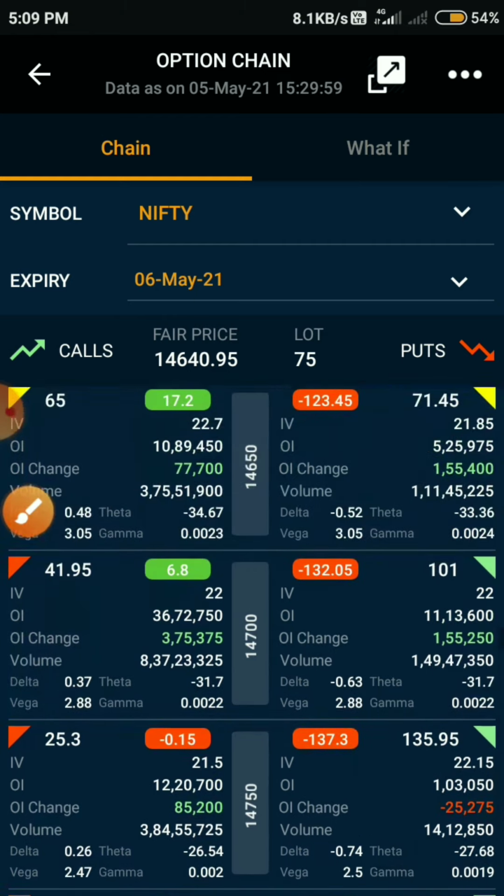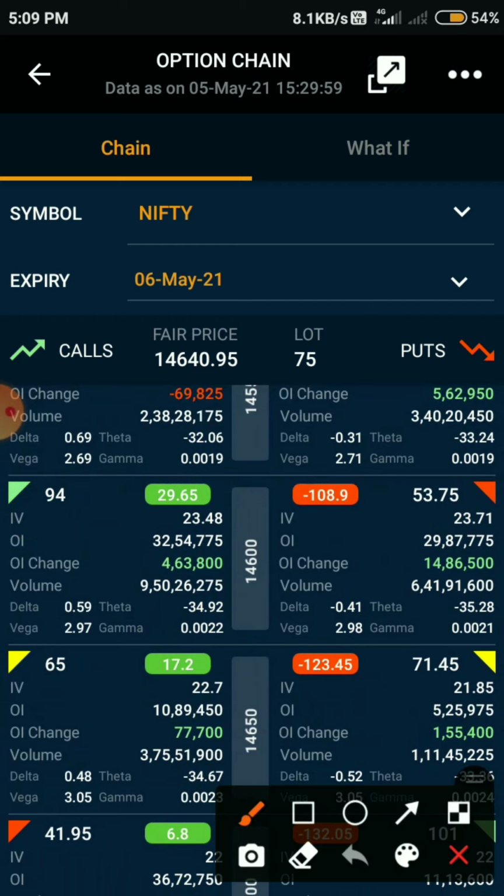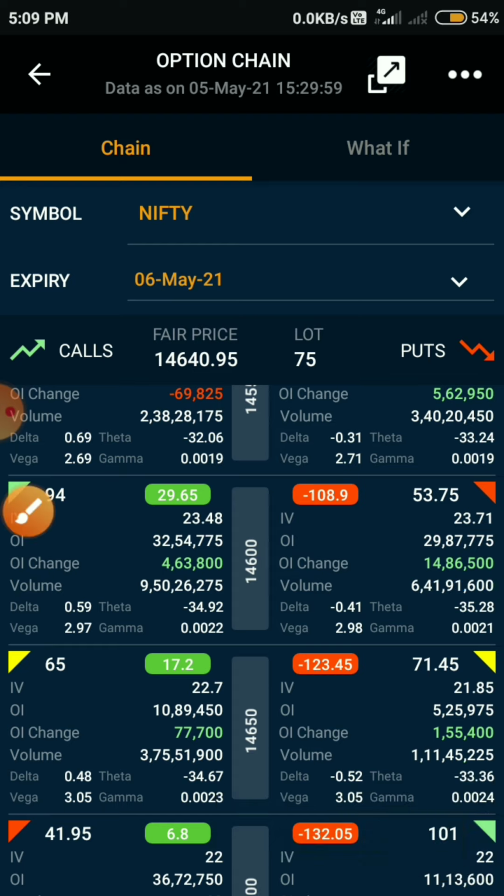And 14,600 put has 29,87,000 open interest. In that, 14,86,000 was added today, so the half of the total open interest was added today, so that will act as first support. And according to me, 14,600 will act as a make or break level tomorrow.